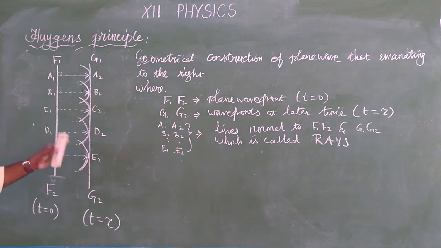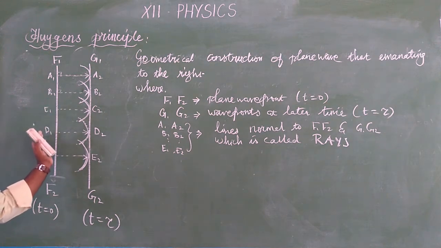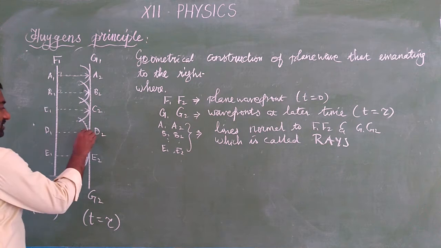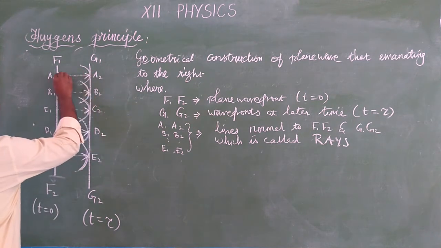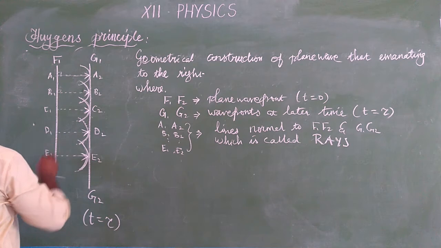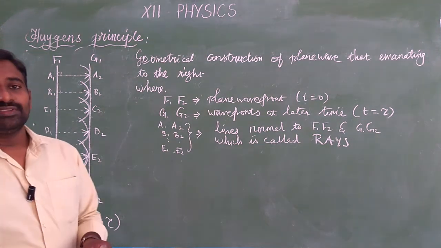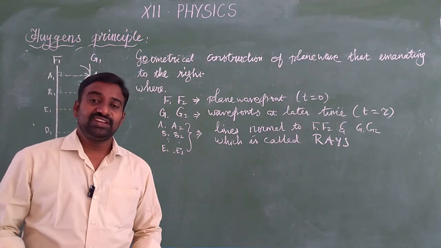This is a geometrical construction of the plane wave emanating from the source to the secondary wavelets, that is, to the right hand side. See, the arrow mark represents the right hand side. Moreover, these rays are perpendicular to F1, F2 and perpendicular to G1 and G2, that is, the secondary wavelet as well as the plane wavefront. Okay. Next, we are going to study how Huygens principle is used in reflection and refraction phenomena.